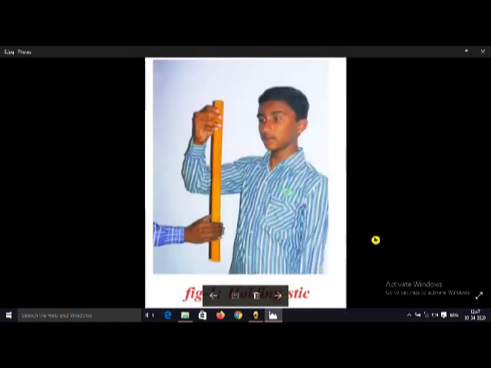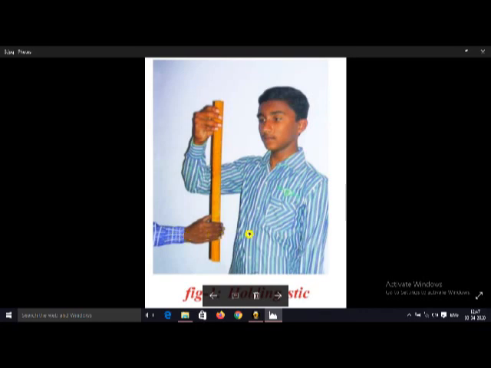The next one, here a small experiment: holding a falling stick. In order to perform this experiment, here a child is holding a stick, and here another child is placing his fingers to hold the stick. So when this child leaves the stick, this child holds the stick.